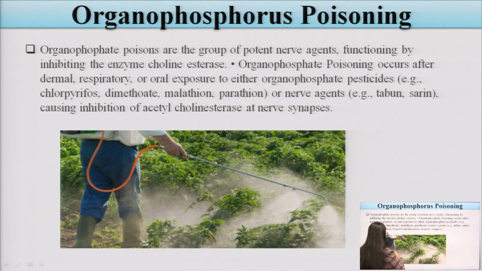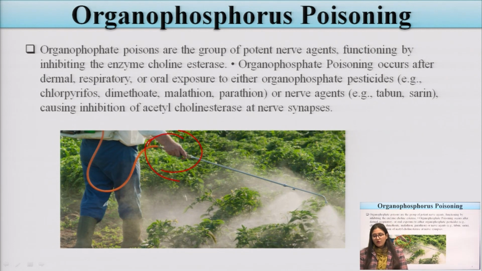In this picture, the farmer is spraying organophosphorus compounds, and if they are not covering their body with gloves, they may be exposed and may develop toxicity.